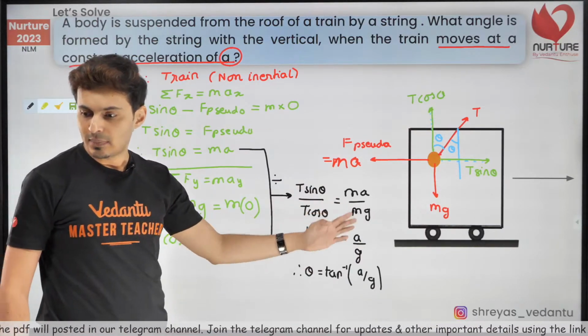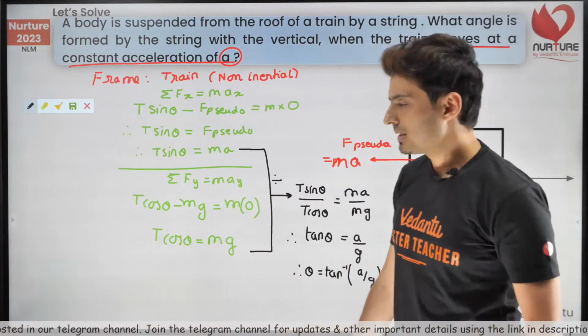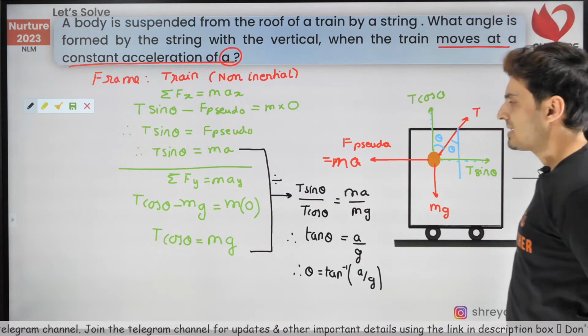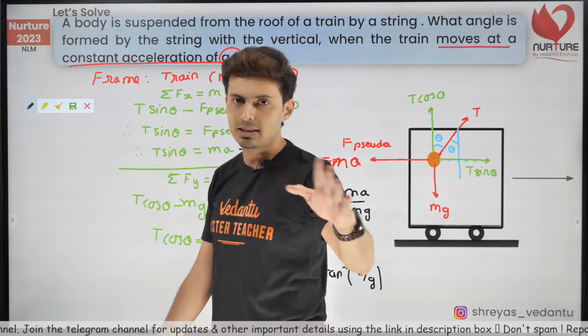Great. Understood how to solve this? Yes. If the value of g is given, you can put it as 10 and check the options. If it is left in g, just leave it in g.